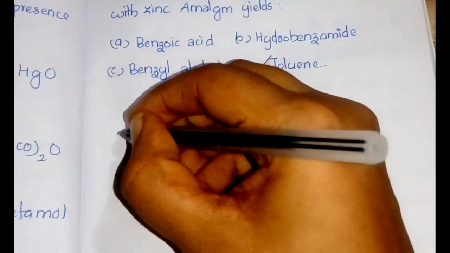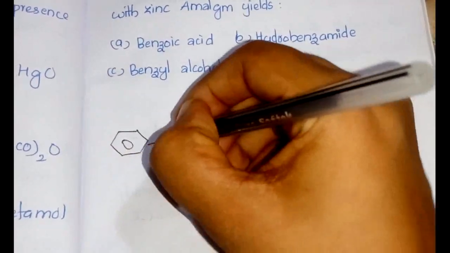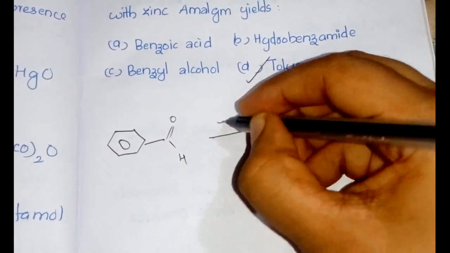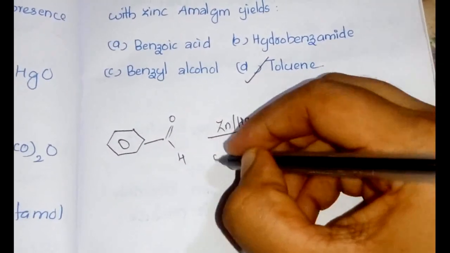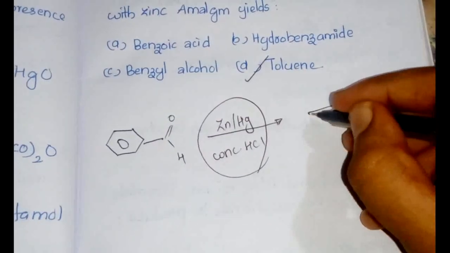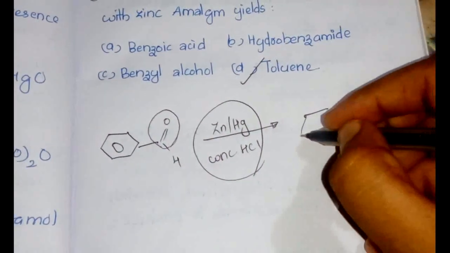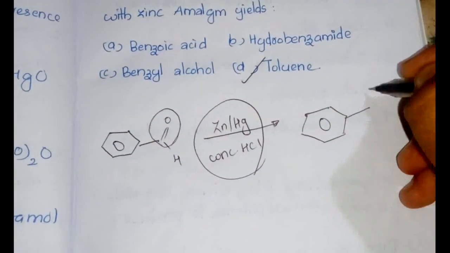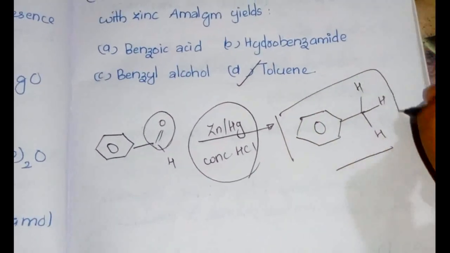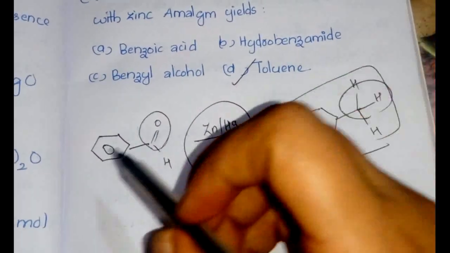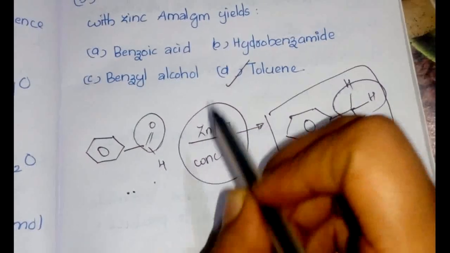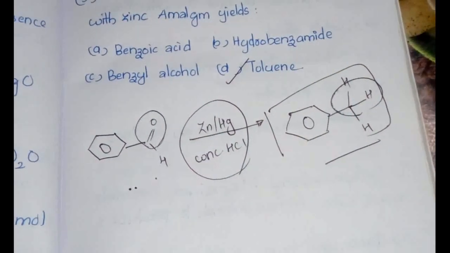Now let's see the equation for this particular question. So this is our benzaldehyde and zinc amalgam, ZnHg, and also we should have concentrated HCl. This is the reagent for Clemmensen reduction, and what will happen? This oxygen will be replaced by two hydrogens. That is the reaction of Clemmensen reduction. That is, the double bond O will be replaced by two hydrogens. So this is the reaction of benzaldehyde with zinc amalgam, the Clemmensen reduction.